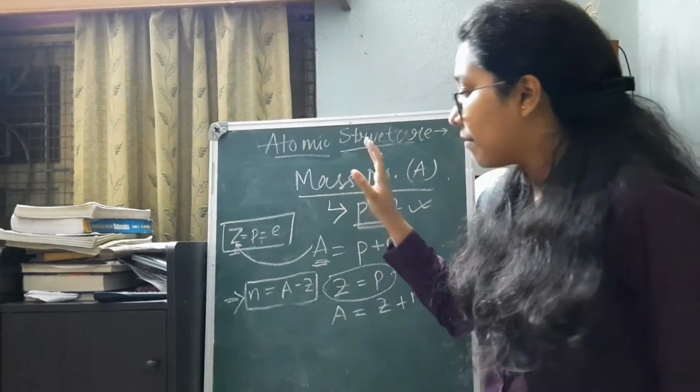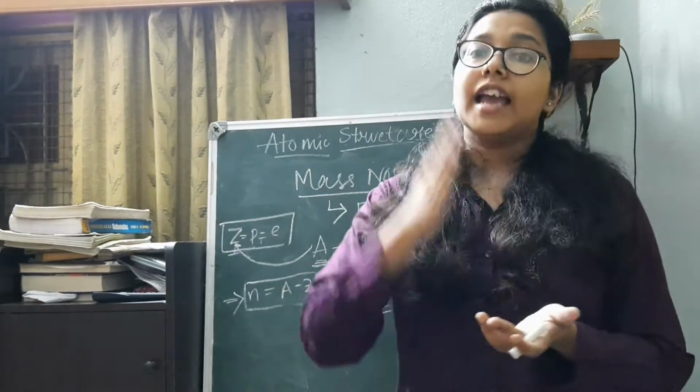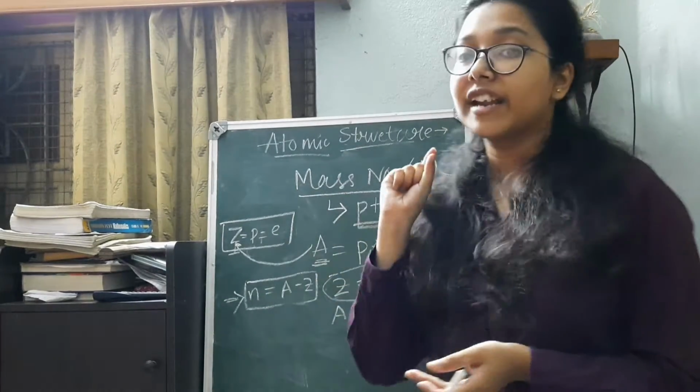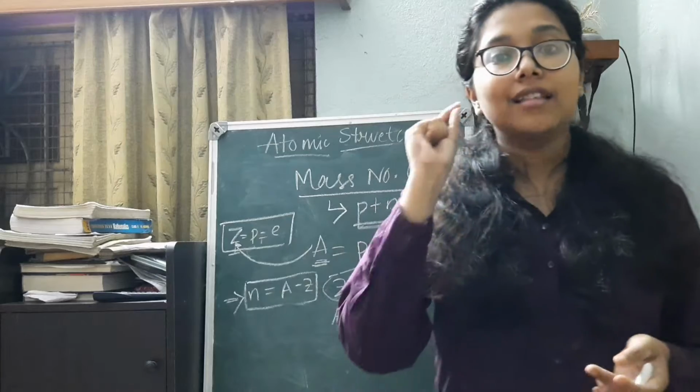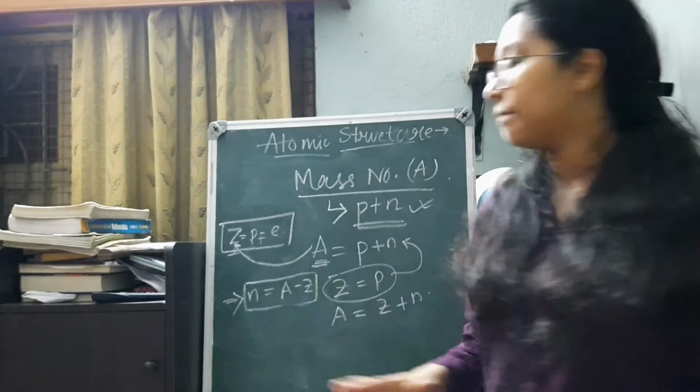N is equal to A minus Z is a very important relation which not just helps us in finding the value of N, but it also establishes a relationship between the atomic number Z and the mass number A.